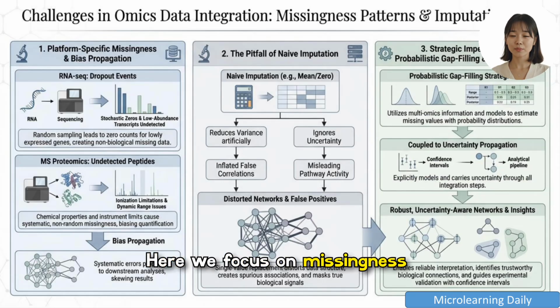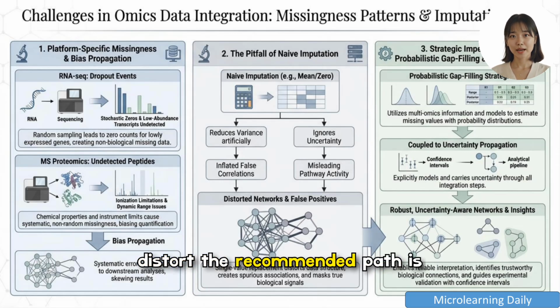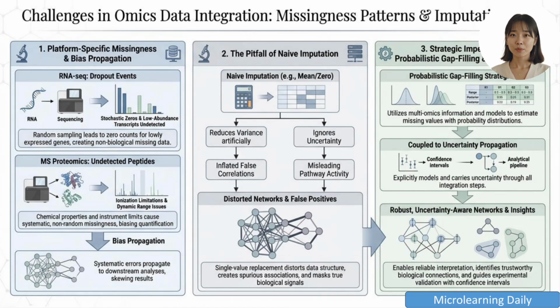Here we focus on missingness and imputation bias, explaining that platform-specific dropouts in RNA-seq and undetected peptides in MS create non-random gaps which naive mean or zero imputation can distort. The recommended path is probabilistic gap-filling and uncertainty-aware methods that propagate confidence through downstream networks to avoid inflated correlations, false positives, and misleading biological interpretations.